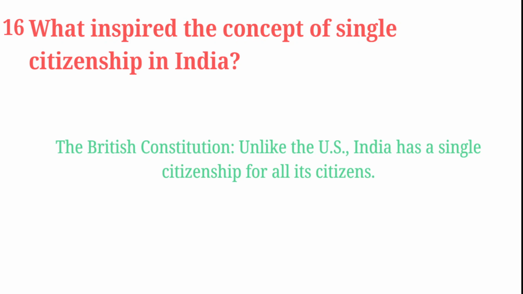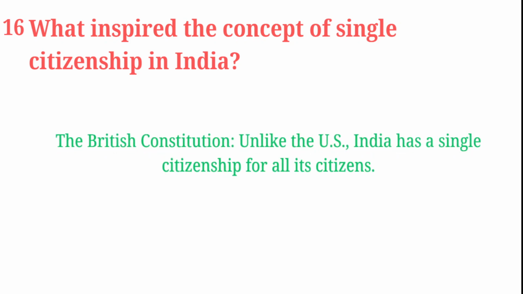The British Constitution. Unlike the US, India has a single citizenship for all its citizens. The US has dual citizenship, one for its states, another for the country. But India has a single citizenship, like the British Constitution.